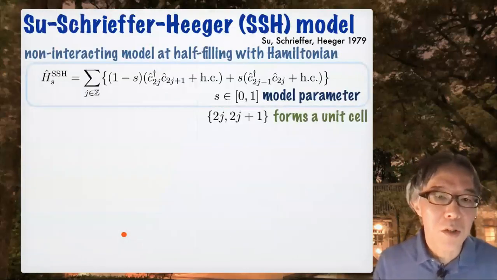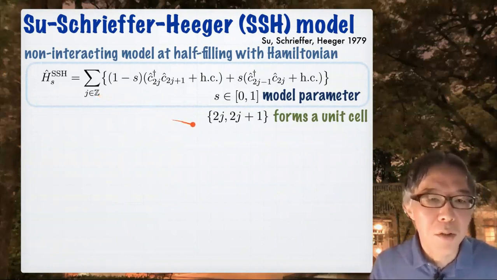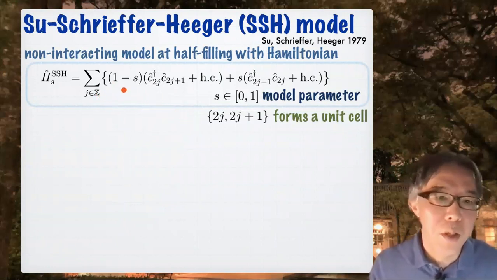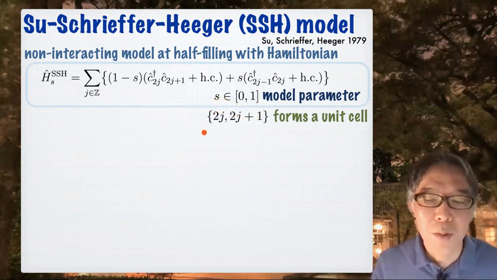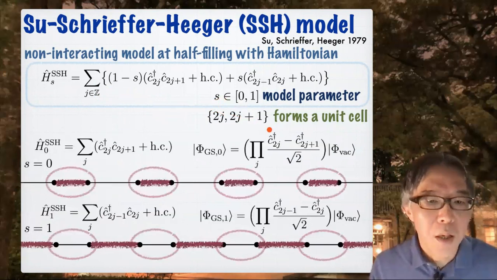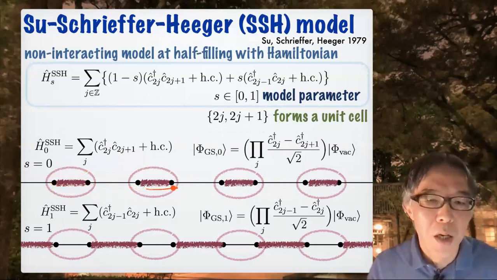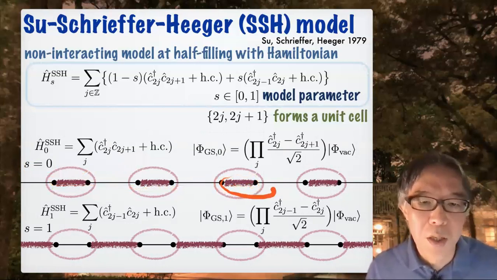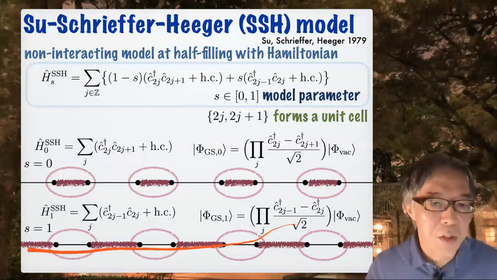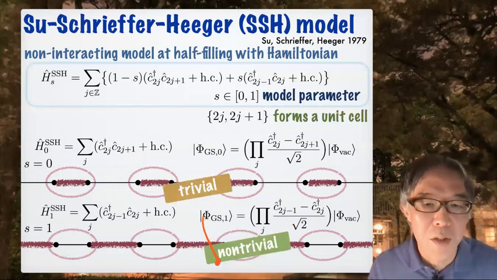I assume that you're familiar with the SSH model. So this is the Hamiltonian. This is just the nearest neighbor hopping Hamiltonian with this parameter. But the important thing is that we interpret 2j and 2j plus 1 sites as forming a unit cell. And as you know, in the extreme case s equals 0, you have this kind of state where the bond is confined in each unit cell. But for s equals 1, you have this state where a bond connects neighboring unit cells. And people call this trivial and this non-trivial.